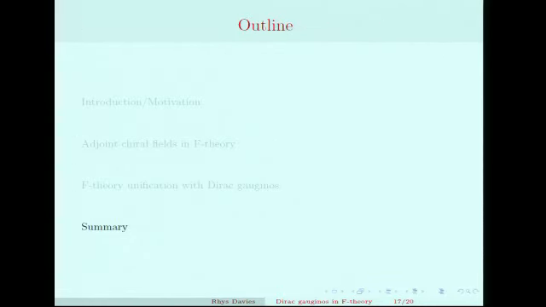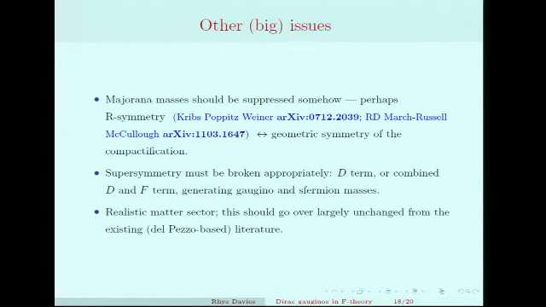All right, so I'm running short on time, so let me just summarise, first by pointing out all the things that I haven't done. For Dirac gauginos to be important, to have these nice properties, we need something to suppress the Majorana masses. As I mentioned earlier, a nice way to do this is to have an unbroken R symmetry, and there are field theoretic models which do this.